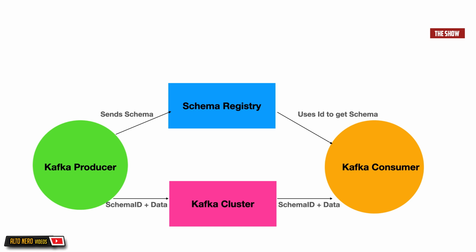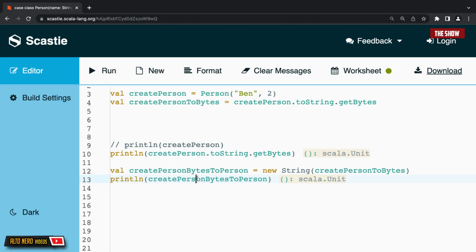When a consumer is consuming that message, the consumer will take that schema ID and go to the Schema Registry. Using that schema ID, it will get that schema and it will use that schema to deserialize that data. And deserialization basically means that the consumer will convert the bytes back into a normal type that we can then use inside of our application. This is what I mean by converting the bytes into something that we can use inside of our application.